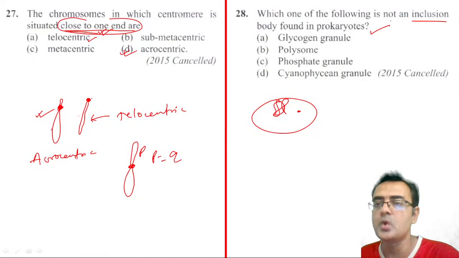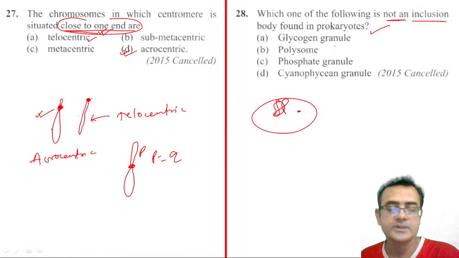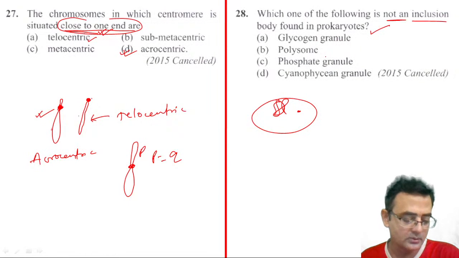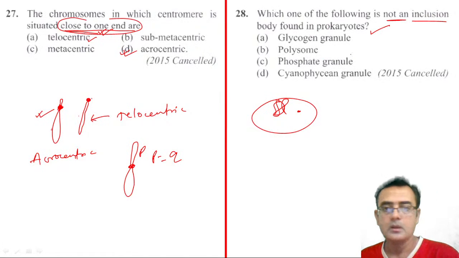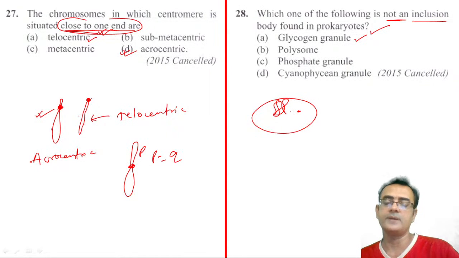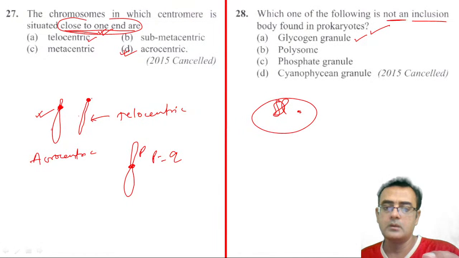So which of the following is not an inclusion body? See, first choice, glycogen granules. Yeah, Mr. Tiwari, correct. Glycogen granules, yeah, of course. If excess glycogen is there, then they precipitate. See, excess food cannot be stored in any organelle in prokaryotes because they don't have organelles. So they simply precipitate. Here the glycogen may precipitate, yeah, of course.